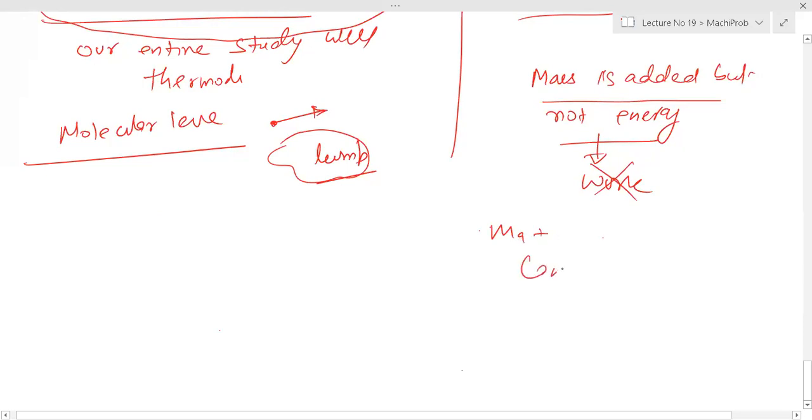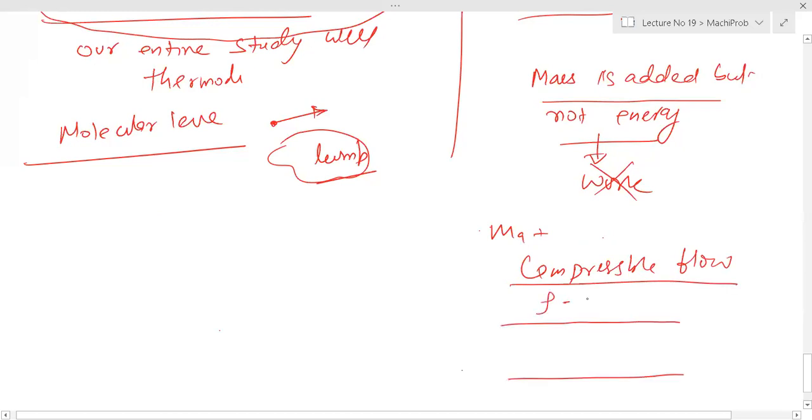You are adding mass, like you have compressible flow. So basically your density is varying. Suppose this is your system boundary, try to understand. And finally you are adding the mass, right? So basically your mass is added, but there is no change in energy.